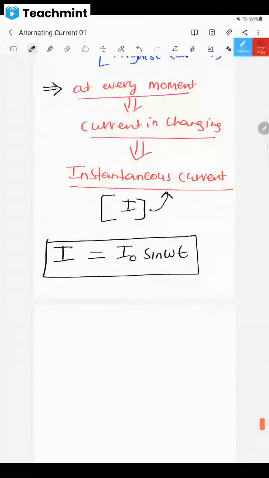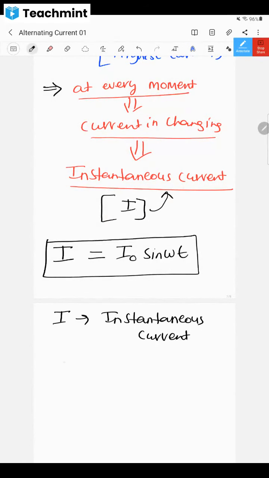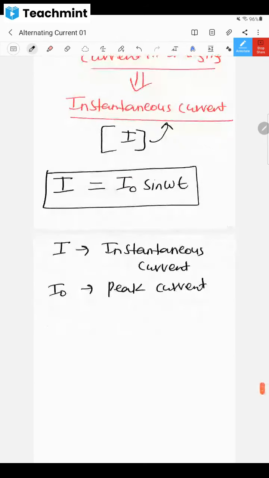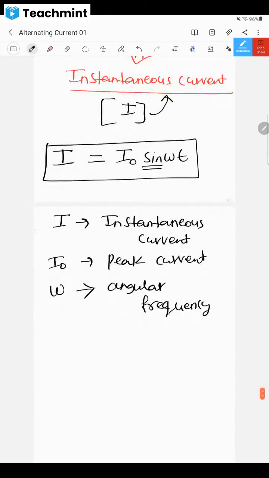Please write it down first of all. I means what, dear children? I means instantaneous current. And what is the meaning of I naught? I naught means peak current, or you can just call it maximum current. Sine is a function, everybody knows about the sine function. Omega is known as angular frequency. We'll discuss what angular frequency means. And t means time.